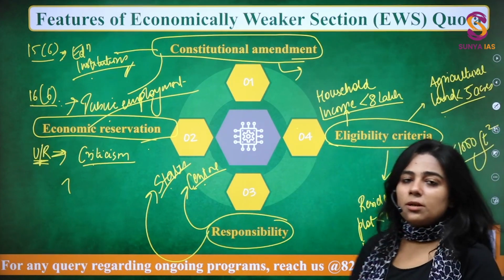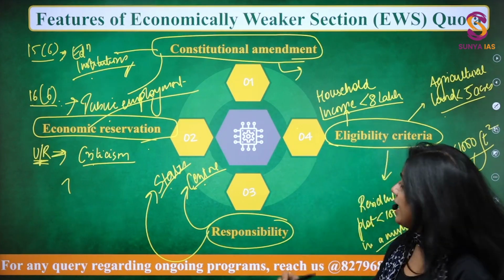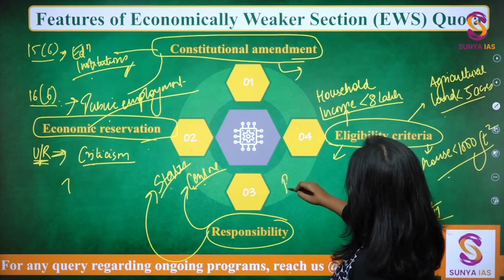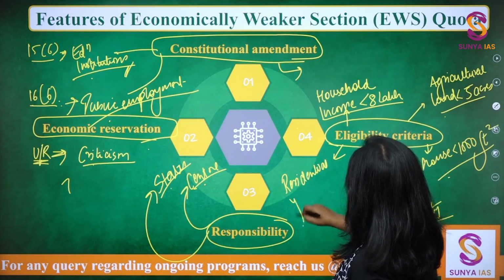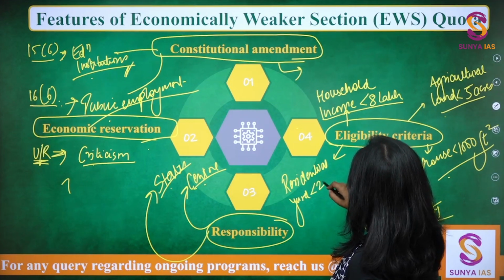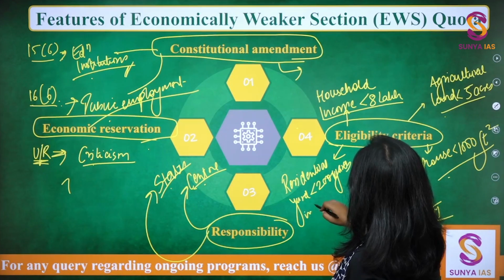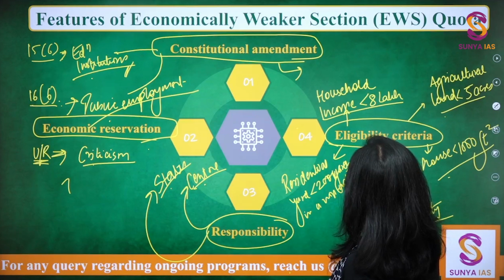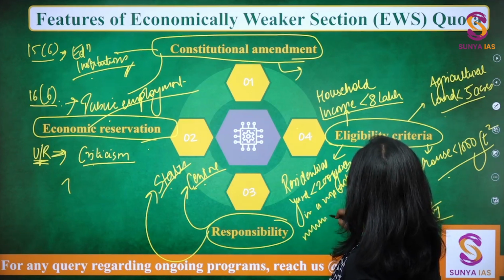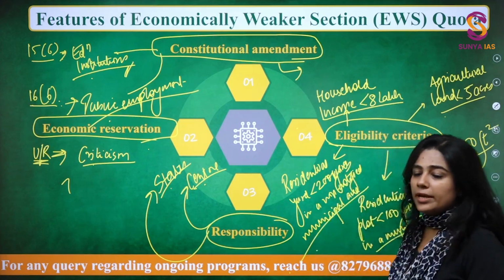A residential plot of less than 100 yards in a municipality and a residential plot of less than 200 yards in a non-notified municipal area, right?